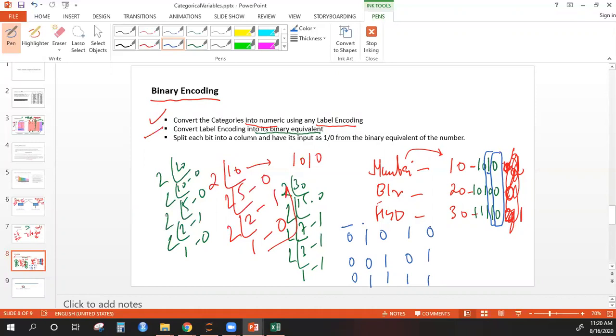So I have 1, 2, 3, 4 and 5. I have 5 new columns now. Each column is binary. Again, I got more columns because instead of 0, 1, 2, I had taken 10, 20 and 30. If I had taken 0, 1, 2, I would get only 1 or 2 columns. But in a bigger example, this is how you would do it. Do you understand, guys? Did you follow this?